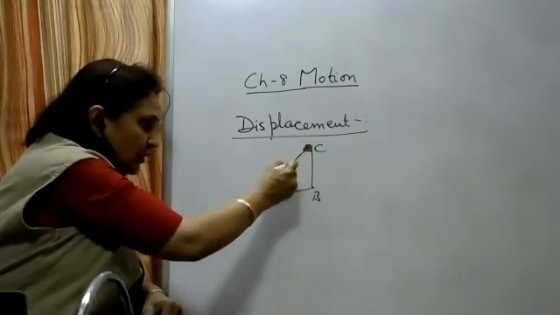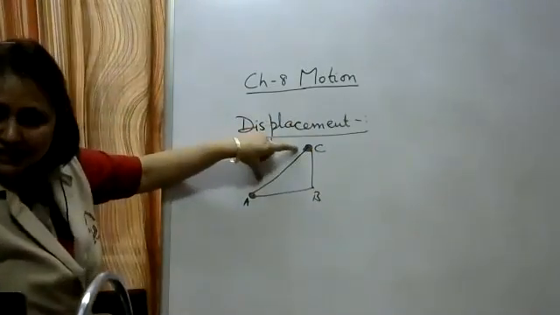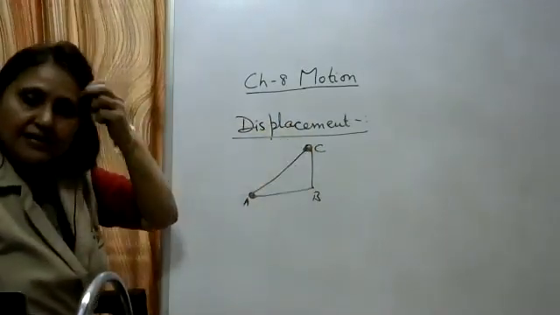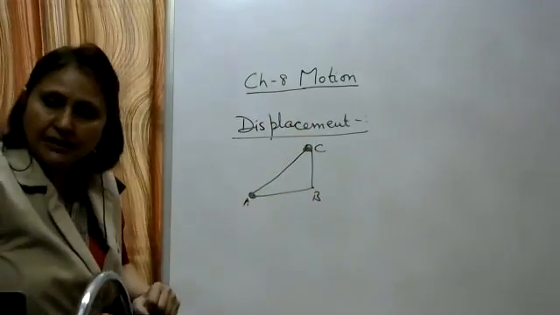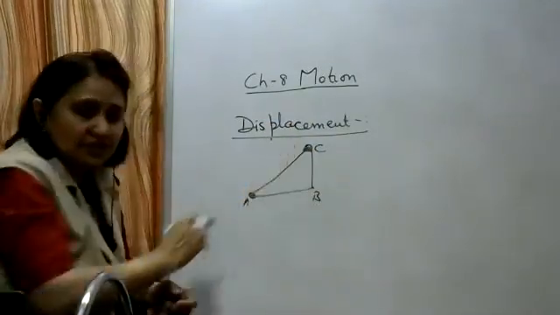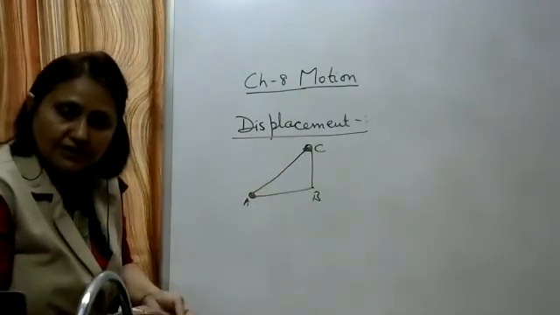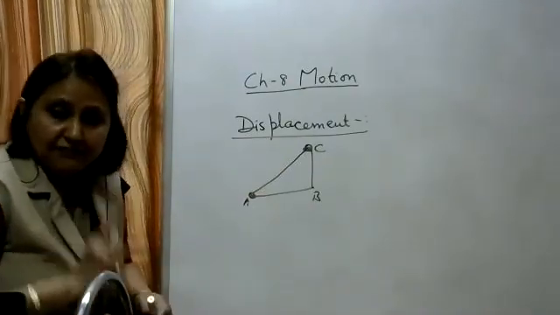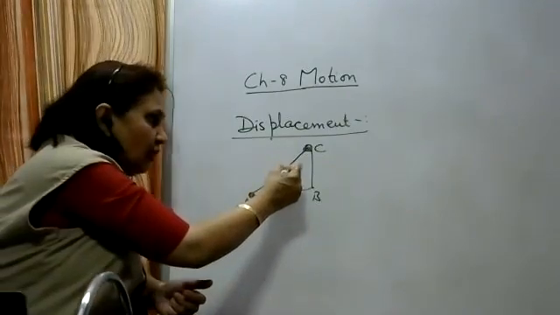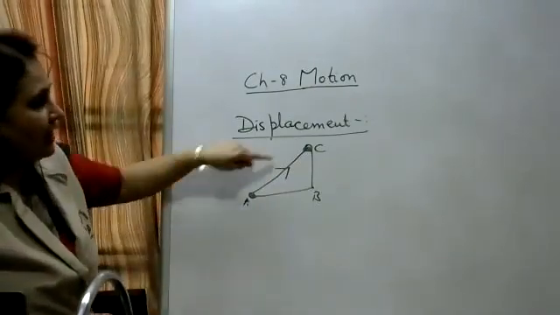So if you join the initial and the final position by a straight line, this we call the displacement. So in this example, A is the initial position and C is the final position, so displacement is AC, that is the straight line joining the initial and the final position. Shortest distance is always the straight line. And it is a vector quantity, that is, we have to mention its direction also. Its direction is from initial to the final position.